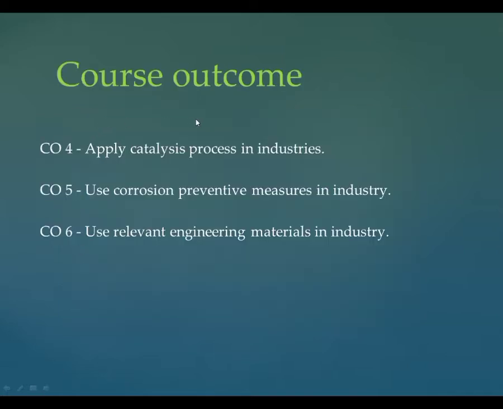Now look at the course outcomes of basic chemistry. The first unit has course outcome 4, that is CO4: apply catalysis process in industries. The second unit, metal corrosion, its prevention and electrochemistry, has course outcome 5, that is CO5: use corrosion preventive measures in industry. The last unit, paint, varnishes, insulator, polymer, adhesive and lubricant, has course outcome 6, that is CO6: use relevant engineering materials in industry.